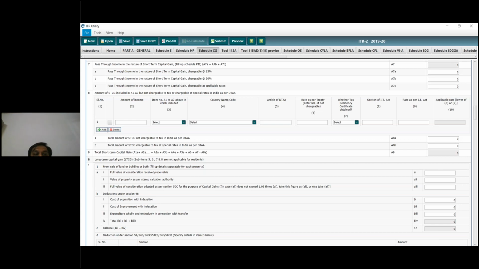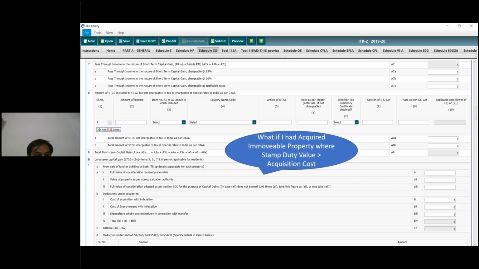So this is the second part, long-term capital gain on shares, like building. The same concept applies here also. What if I had acquired an immovable property where the stamp duty value is greater than the acquisition cost? Here also the same thing would apply. So whenever you are buying a property, make sure you check that the stamp duty value is equal to or maybe lesser than the acquisition cost. Cost of acquisition with indexation, cost of improvement with indexation. Indexation, as all tax professionals would know, is the cost inflation index, which is notified by the CBDT year to year.